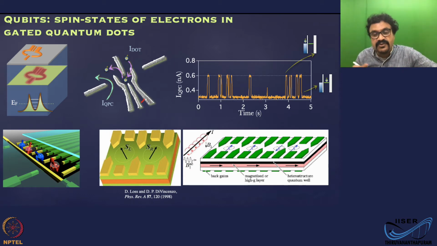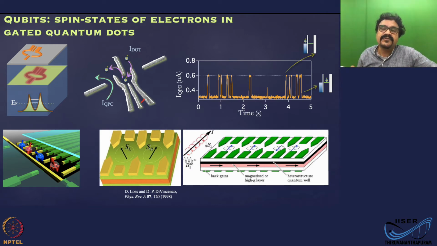So we have two of these already taken care of, and you should be able to do 1 and 2 qubit operations. This we will not go into great detail in this lecture, but that is also possible because you can couple the nearest qubits. So you can do operations on this, and you can also couple the nearest two qubits here.